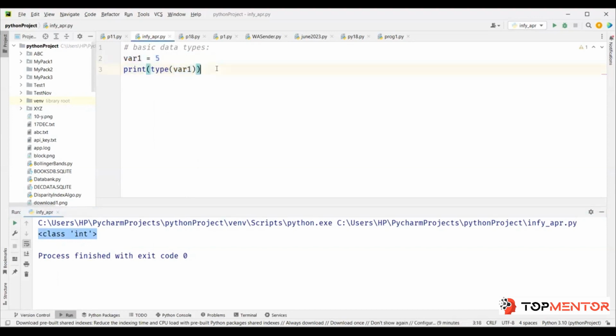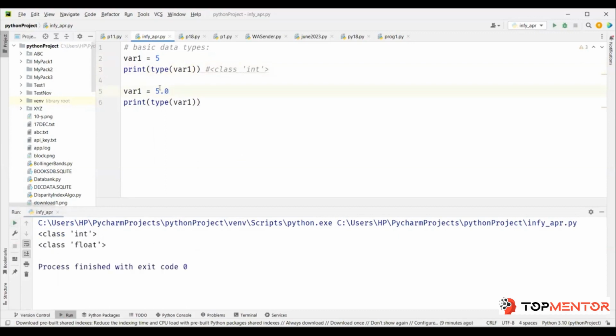Now, similarly, if I copy and save it here so that we know it, and in this case, I'll put 5.0. Now, when you put a decimal point, even if it is 0, it still has a decimal point. So it treats this as a float. Okay. Now, what is class?